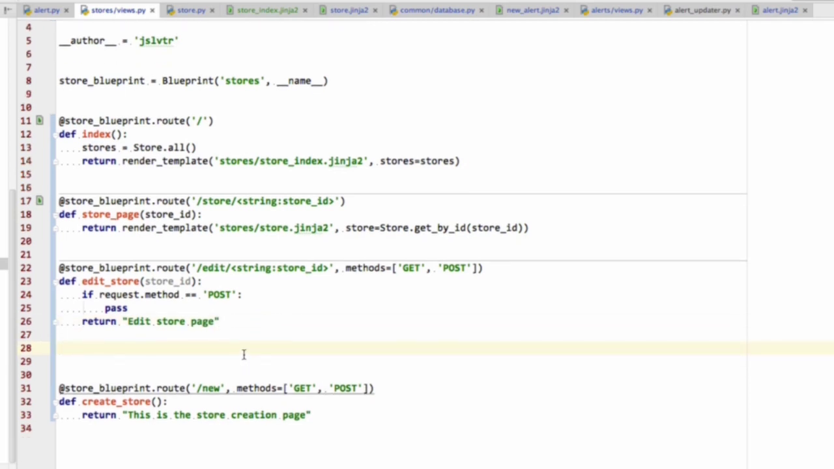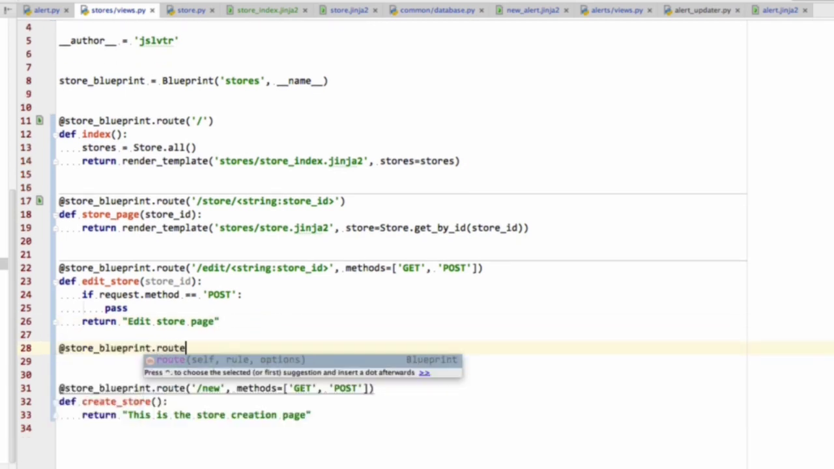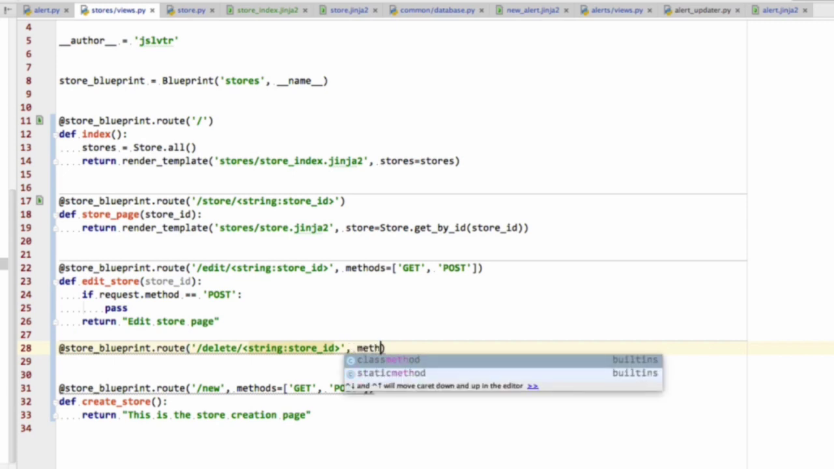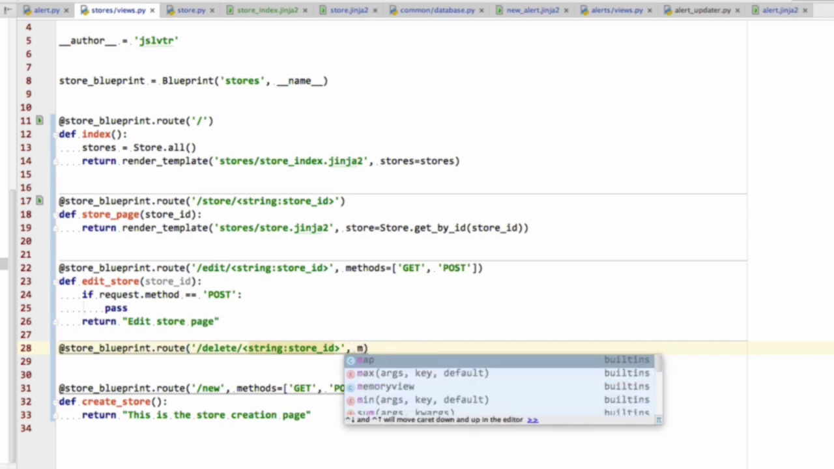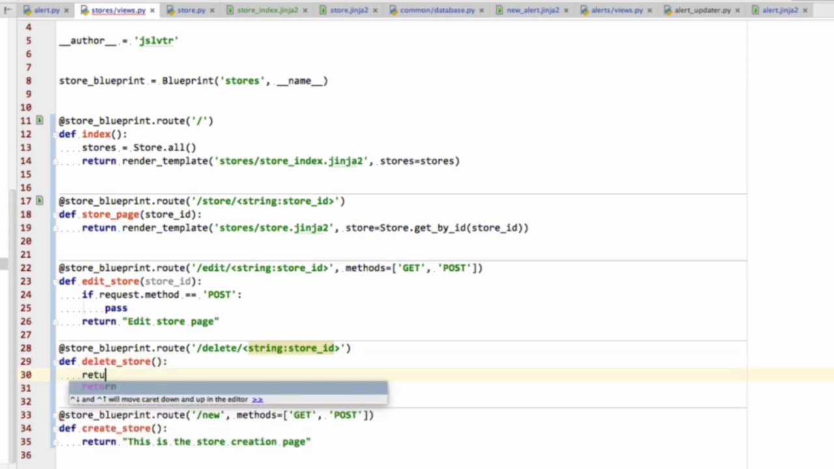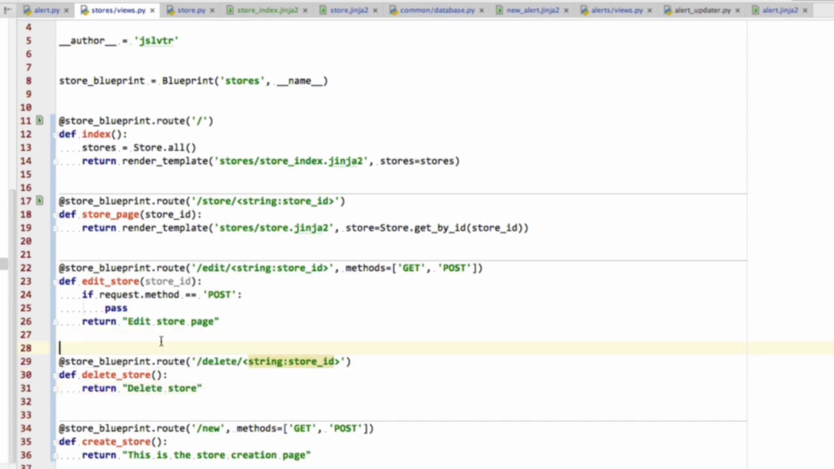And then we're going to create another one for delete, string store ID, and the method is actually just going to be get. So we don't need to add anything. Def delete store underscore ID. Sorry, we don't need that. There we go, and return delete store, which isn't doing anything just now, but it will do soon.